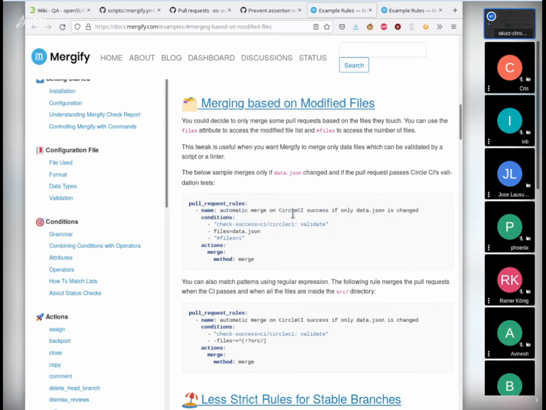And again, not necessary to rely on Mergify to be able to merge something. It would only say that all of these rules are fulfilled in such circumstances, and then you can still decide: do you want to merge, or maybe just want to provide that as an additional status check?